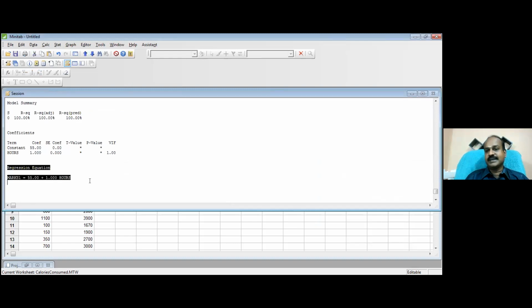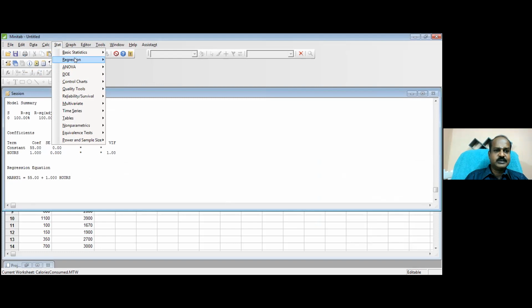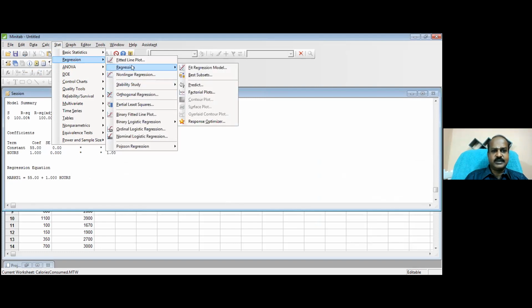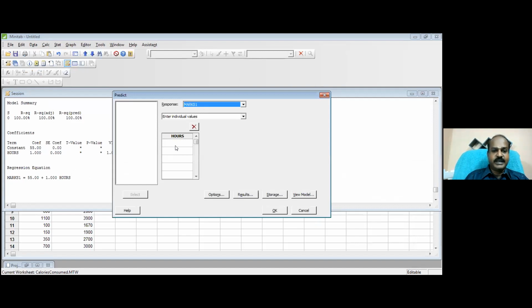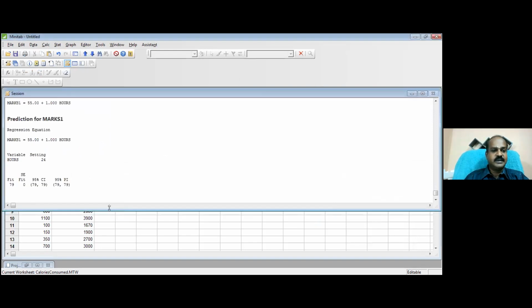Now let me go to Stat, Regression again, Predict. I want to predict what my score will be when I prepare for 24 hours. How much mark is expected? 79. So this is the fitted value.